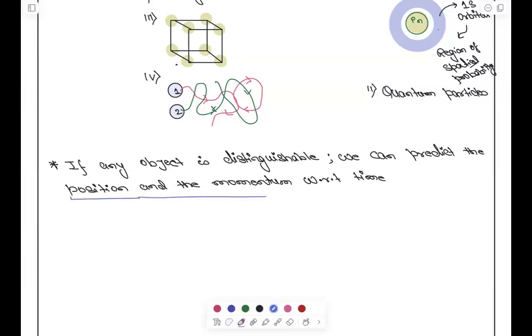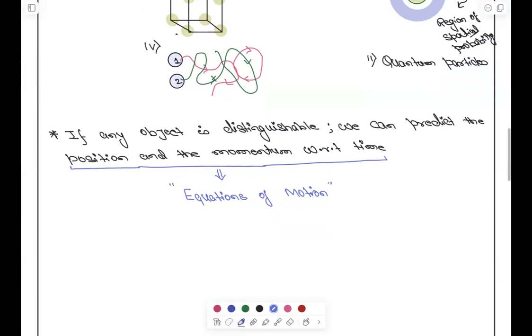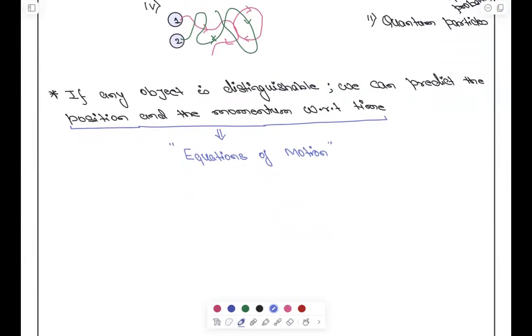position and momentum with respect to time. इसी को तुम बोलते हैं equations of motion. This is what we call equations of motion, right? This we deal with by the equations of motion, right? So let me give you an example.